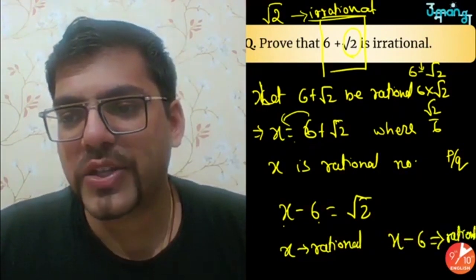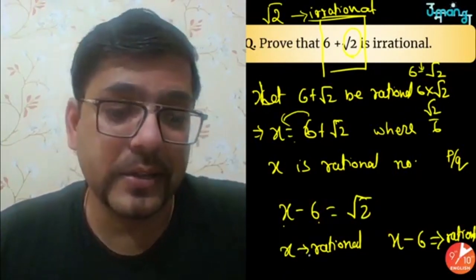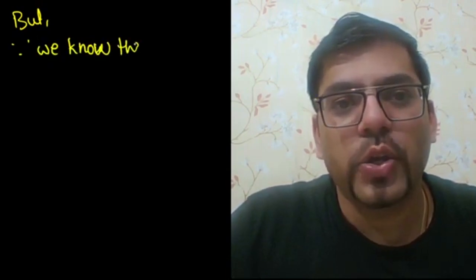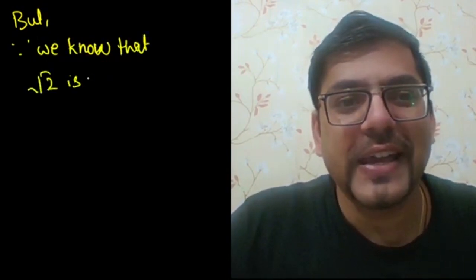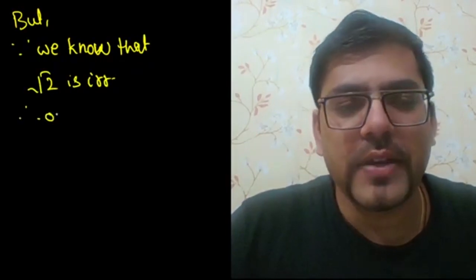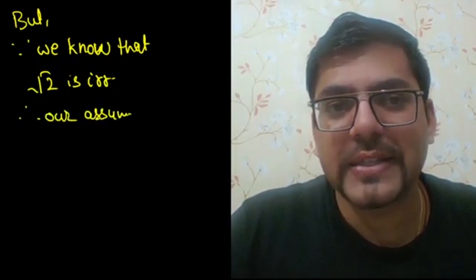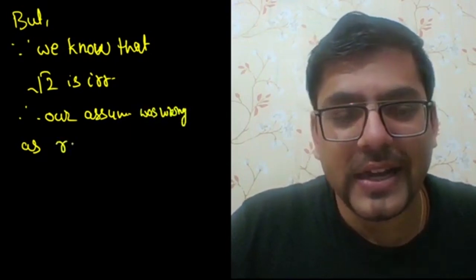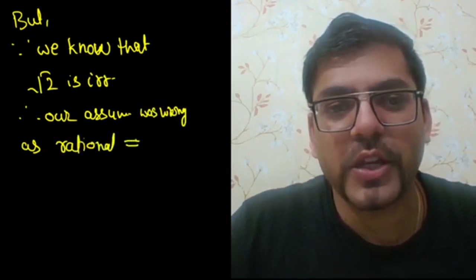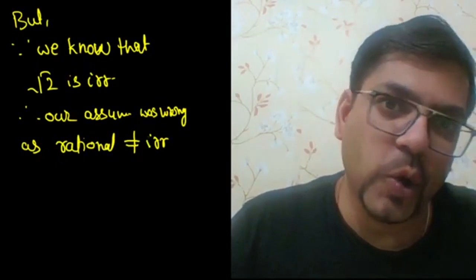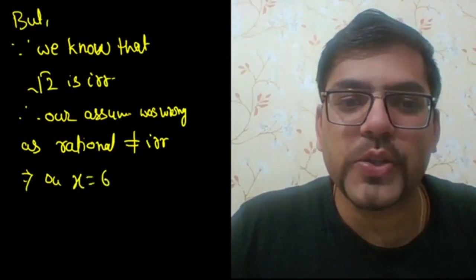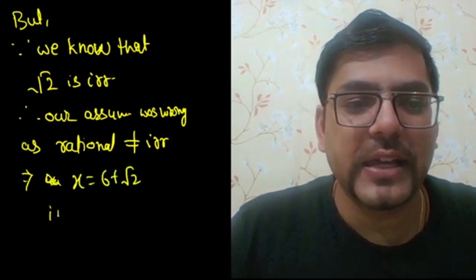So if both of them are rational, you will write now that, but since we know that root 2 is irrational, therefore our assumption was wrong, as a rational cannot be equal to an irrational. Since both of them are not equal, this implies our assumption was wrong, and hence x equal to 6 plus root 2 is an irrational number.